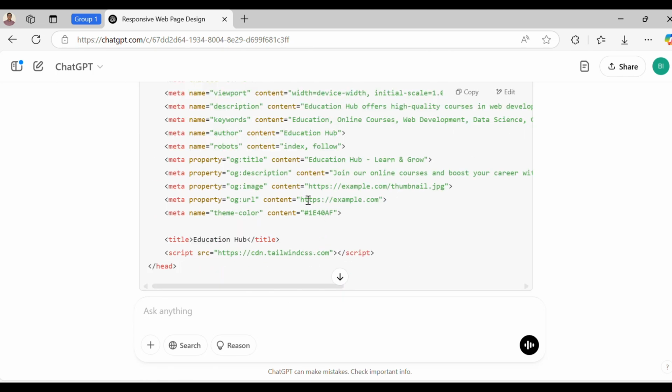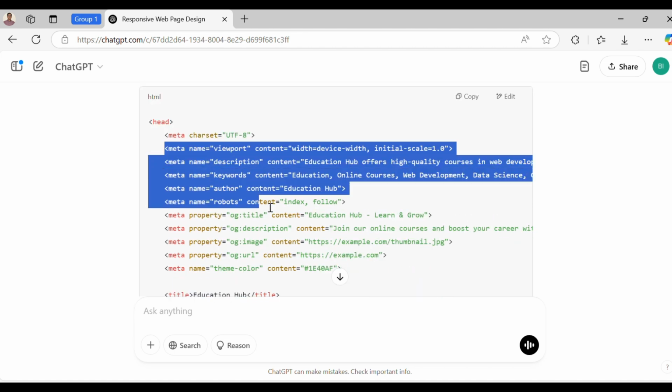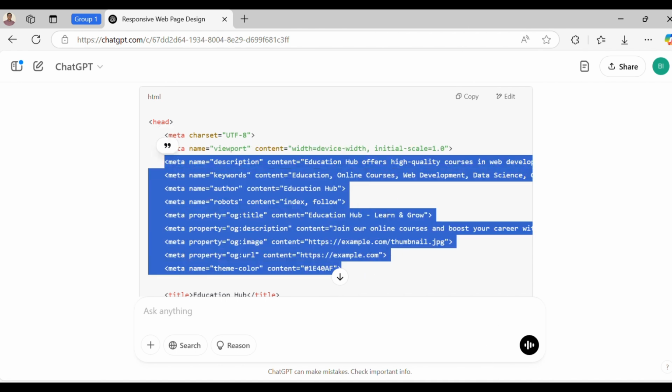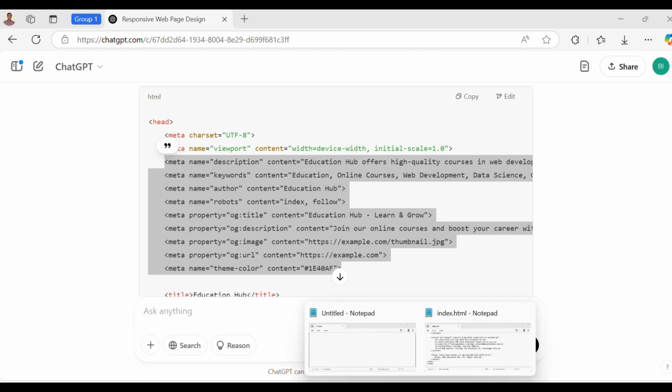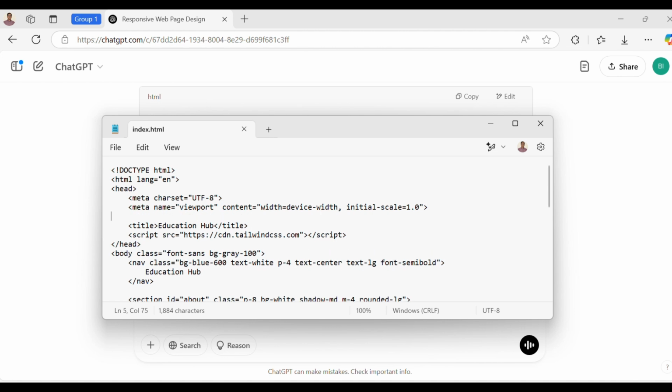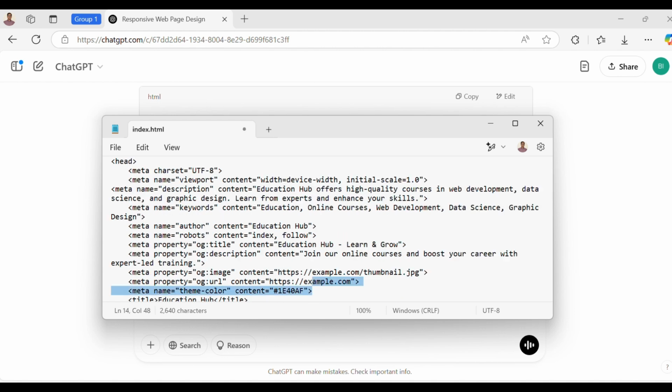Here the example is .com. You can replace it with the domain name of your website. We copy this meta tag here, in the generated code, and add it like this.